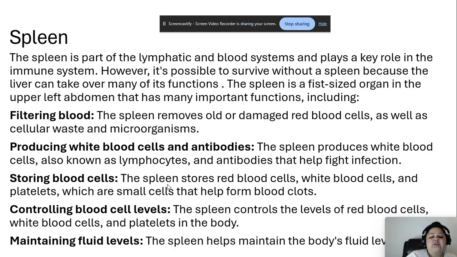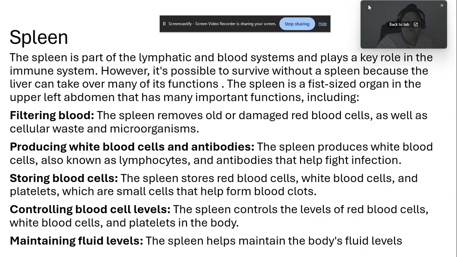Storing blood cells: the spleen stores red blood cells, white blood cells, and platelets, which are small cells that help form blood clots, right? Controlling blood cell levels: the spleen also helps in controlling the levels of RBCs, white blood cells, and platelets. Maintaining fluid levels: the spleen helps maintain the body's fluid levels. Filtering blood, producing WBCs and antibodies. So it's not only filtering and producing, but it's also storing, controlling and maintaining fluid levels.